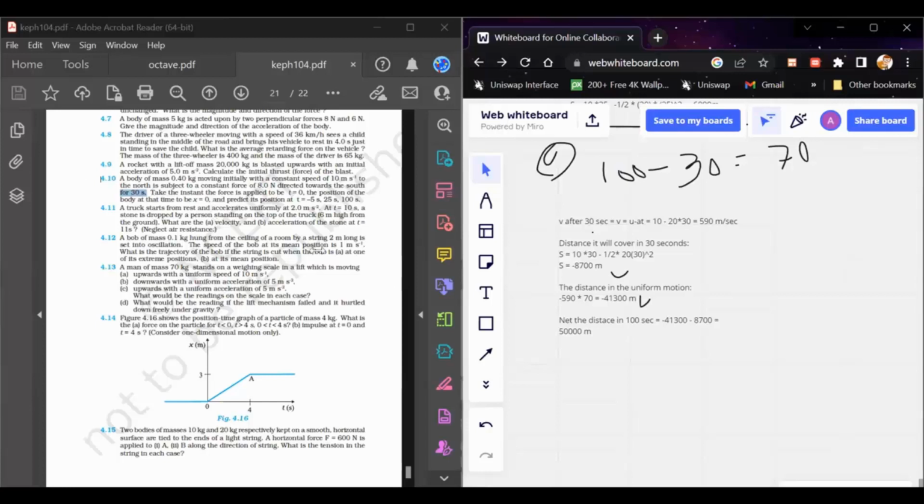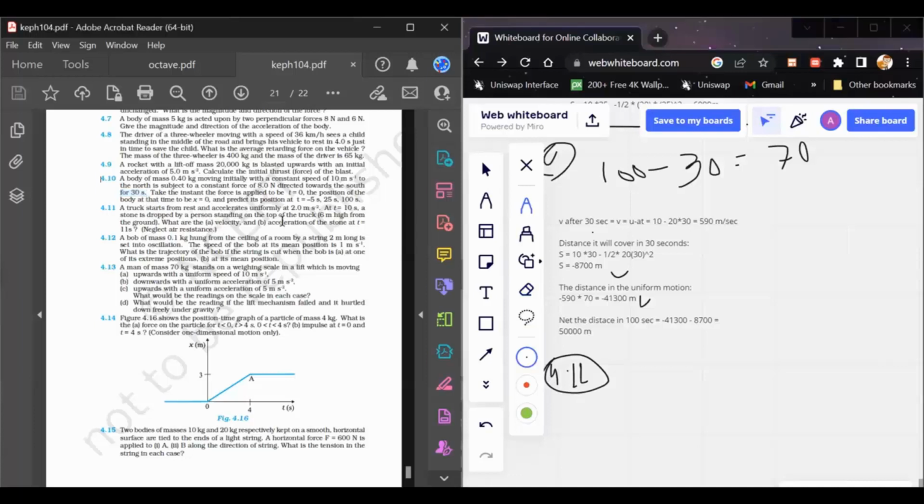If we move to the next question, we'll be moving to question 4.11. It is given that a truck starts from rest and accelerates uniformly at 2 meters per second square, and at t equals 10 seconds a stone is dropped by a person standing on top of the truck, 6 meter high from the ground. What are the velocity and acceleration of the stone at t equals 11 seconds?